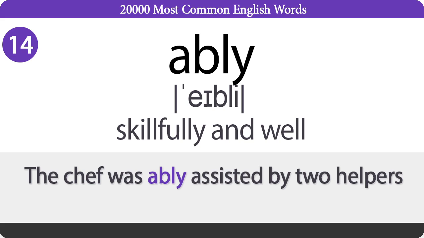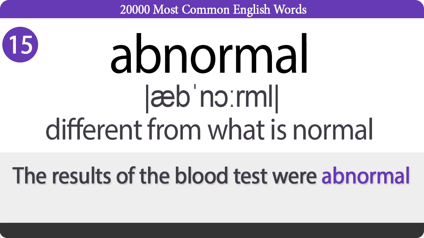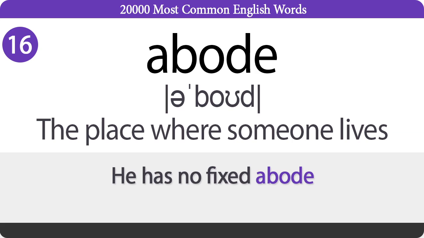Ably. Skillfully and well. The chef was ably assisted by two helpers. Abnormal. Different from what is normal. The results of the blood test were abnormal. Abode. The place where someone lives. He has no fixed abode.